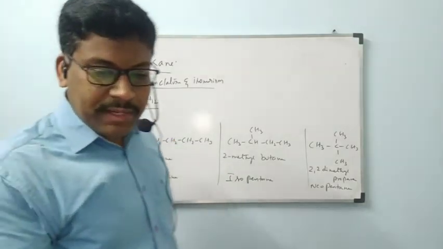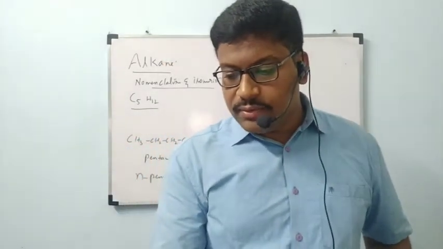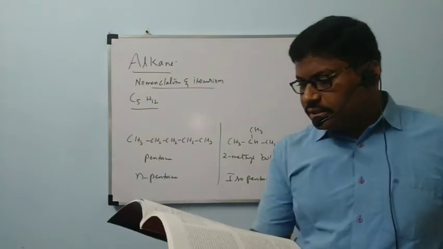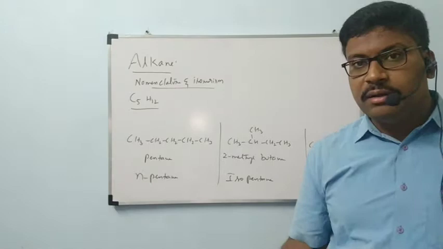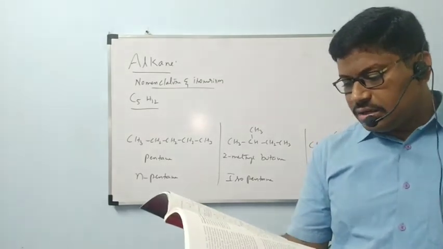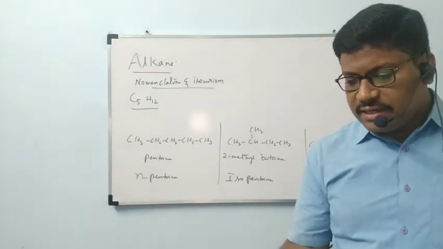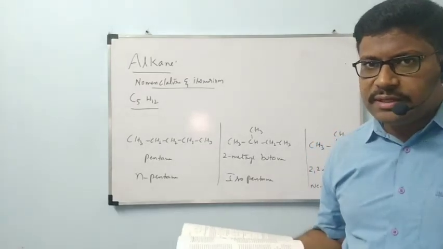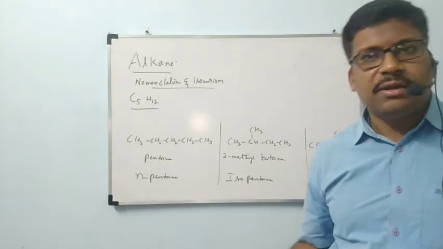They gave the names: pentane, n-pentane, boiling point 309 Kelvin; 2-methyl butane, isopentane, boiling point 301 Kelvin; 2,2-dimethyl propane, neopentane, boiling point 282.5 Kelvin. Like this they gave. If you want, you can open the book and see the same thing. The possibilities which we have known, we have written now. If you want to try any other new possibility with the same molecular formula, you can try.